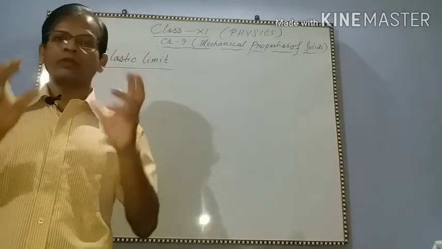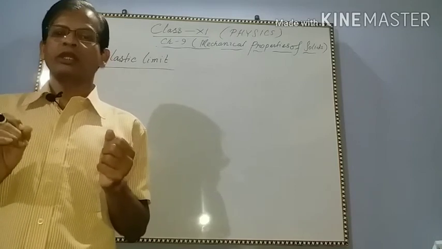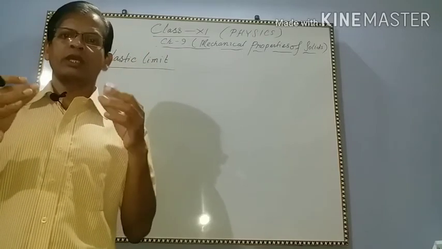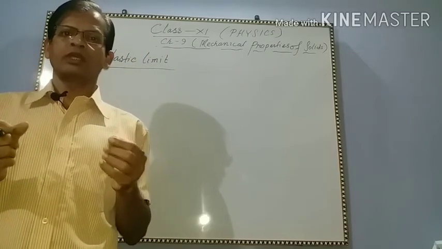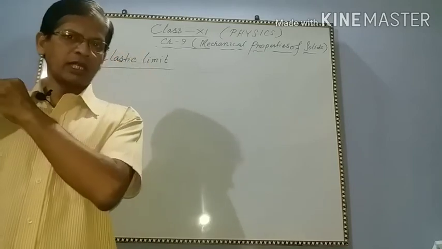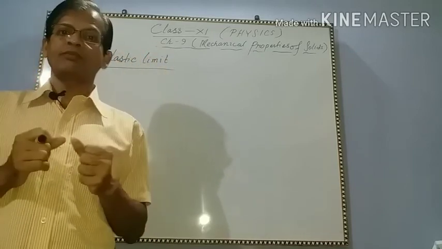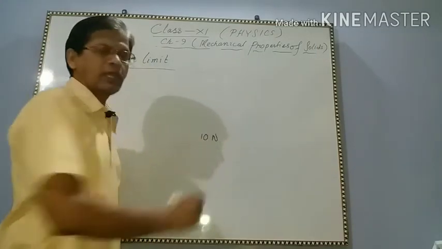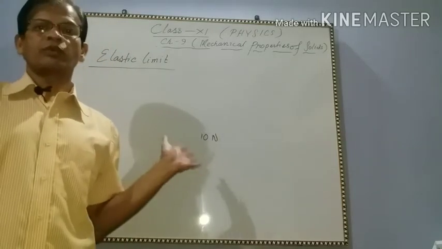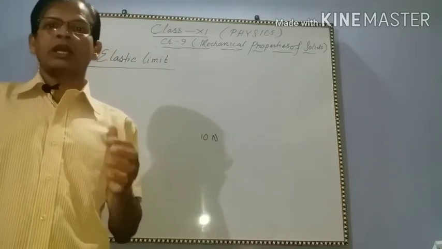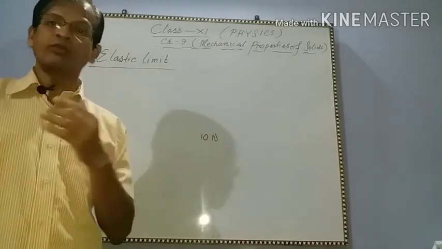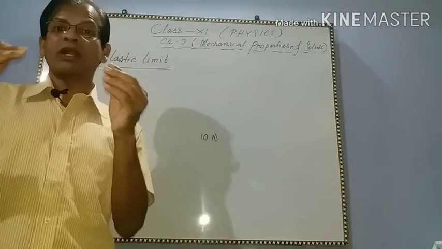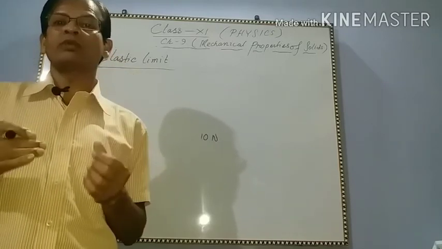जैसे देखो एक बॉडी है, बॉडी में डिफॉर्मिंग फोर्स अप्लाई किया, मैक्सिमम जितना डिफॉर्मिंग फोर्स दे सकते वो दिया, इसके बाद उसको हटा लिया, बॉडी को उसका ओरिजिनल शेप मिल गया. Suppose the deforming force given was 10 newton. Now it is increased, suppose more than 10 newton, and then this deforming force is removed, but the body is not getting its original shape. There is a permanent change in shape of the body.